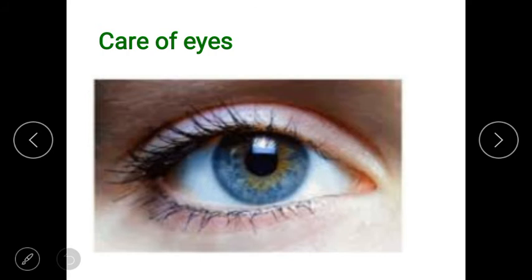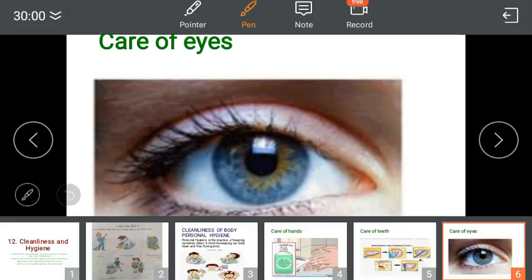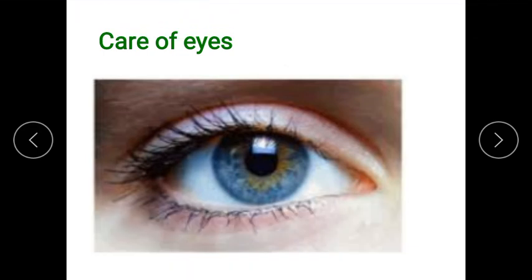Eyes have their natural defense mechanism. So eyes have God-gifted defense mechanisms to protect them, such as eyelashes. God has given us eyelashes. Where are your eyelashes? Here, these are eyelashes, no? The eyelashes protect the eyes from dust and dirt. So if dust and dirt is there, you automatically close your eye, and the dust is stuck in your eyelash.